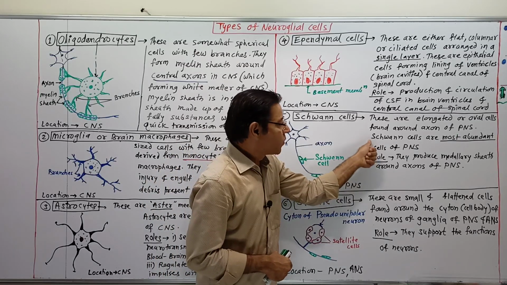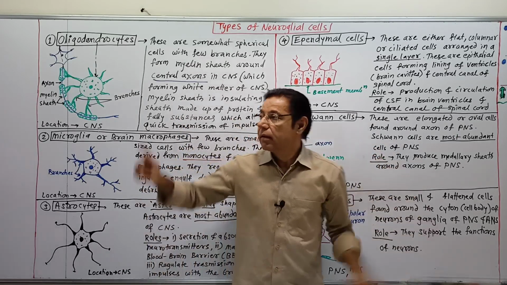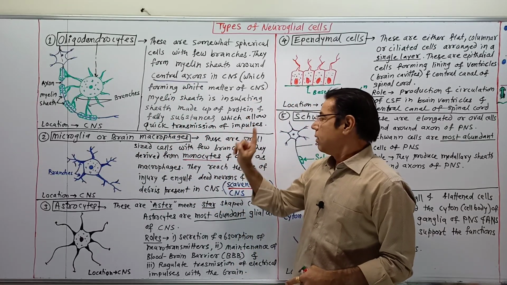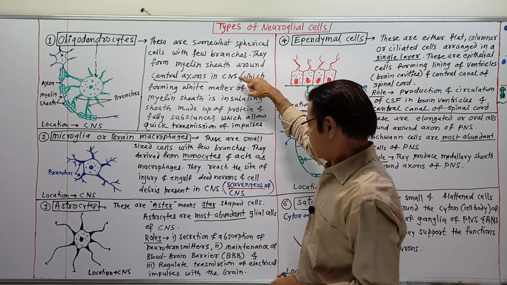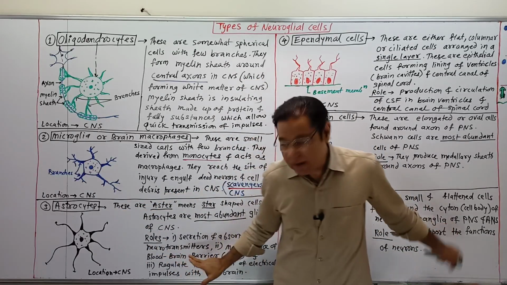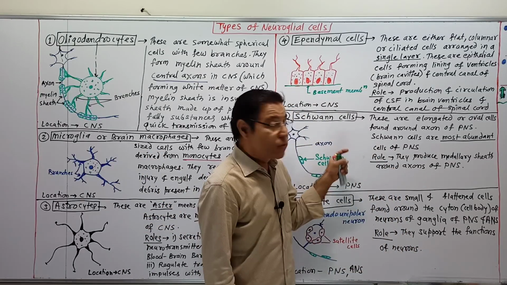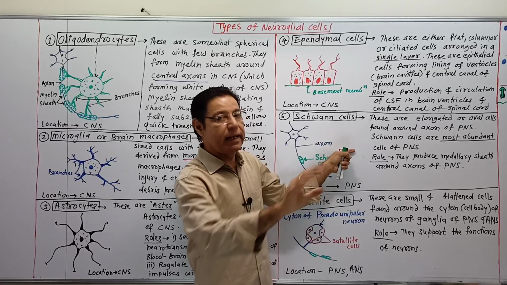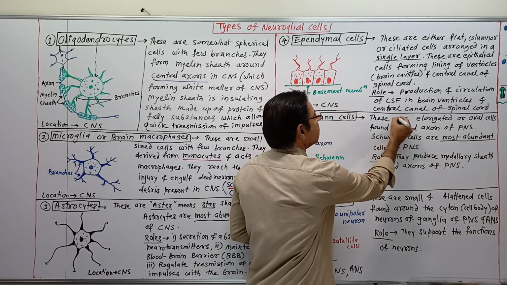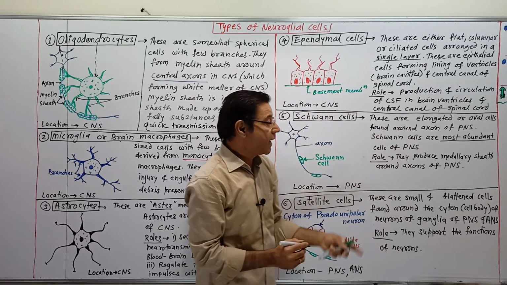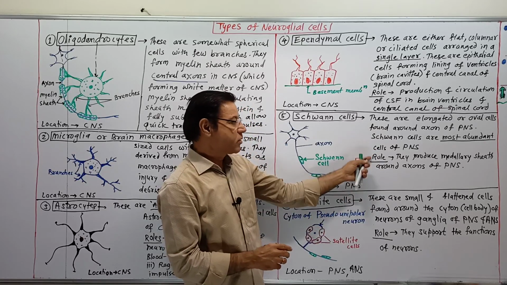Astrocytes are the most abundant cells of the CNS, and Schwann cells are the most abundant cells of the PNS.